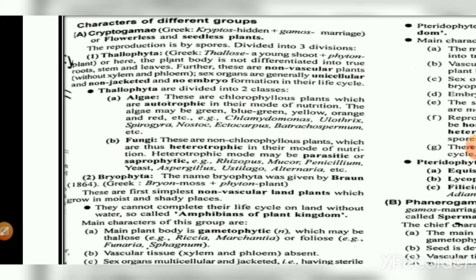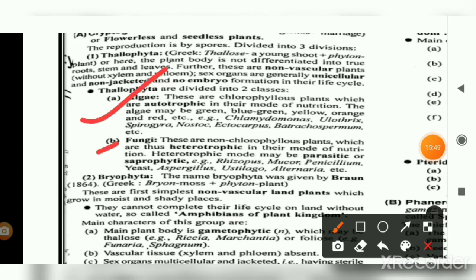the Thallophyta. In the case of algae and fungi, for example some algae like Nostoc, Anabaena, Ectocarpus, Chlamydomonas, and cyanobacteria, all those things come under the algae. And in the case of fungi, like yeast, Aspergillus, Ustilago, Alternaria, Penicillium, Mucor, Rhizopus, all those things, you see that they are not differentiated into true roots, stems and leaves. So there is an absence of true root, stem and leaves. That's why this is known as the Thallophyta, and it is divided into algae and fungi.